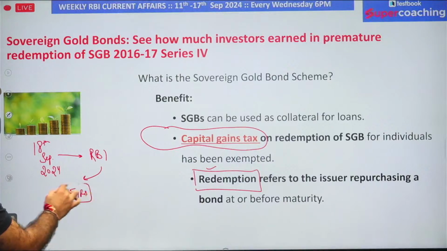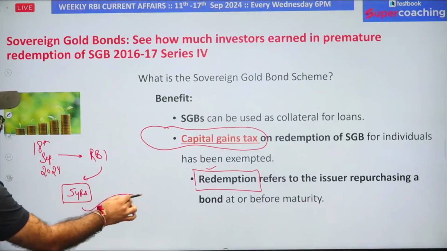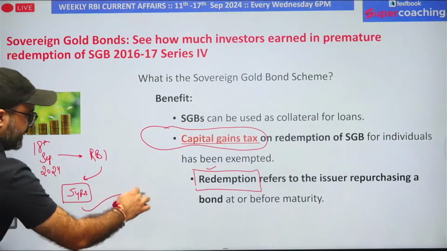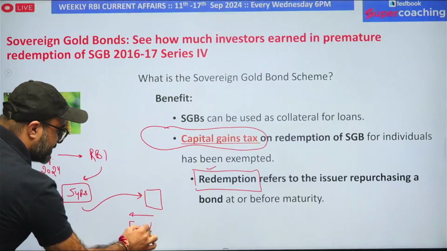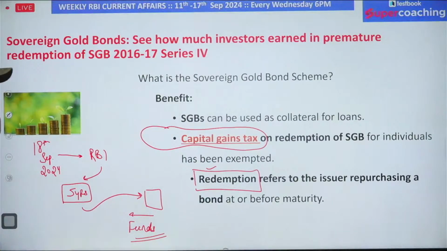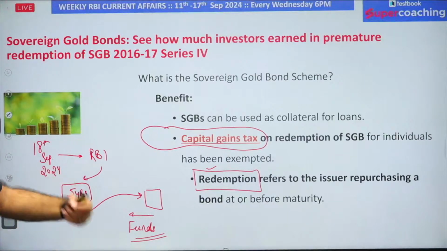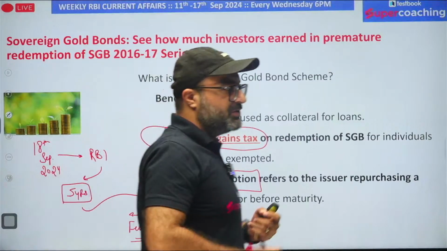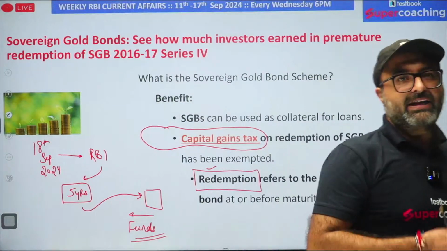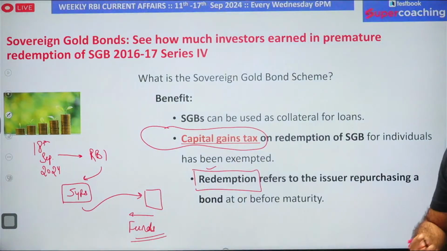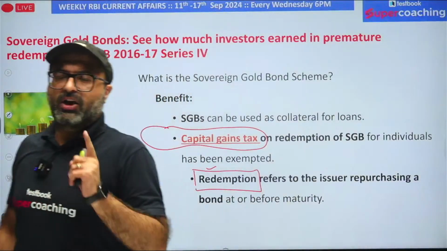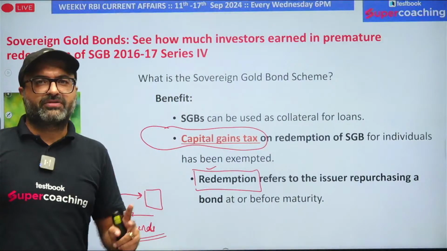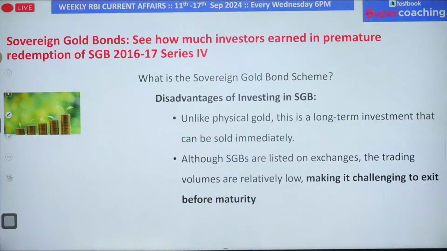The moment you want to exit, you will sell or give back the bond and you will receive the funds. This process, where you receive the funds against your bond, means you are redeeming your bond, you are redeeming your investment, and you will be getting the return, which includes two things. First, the interest value on it. Along with the interest value, it will give you the same price as the market price of gold.